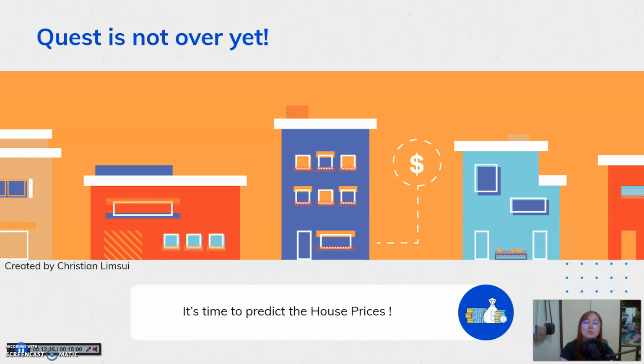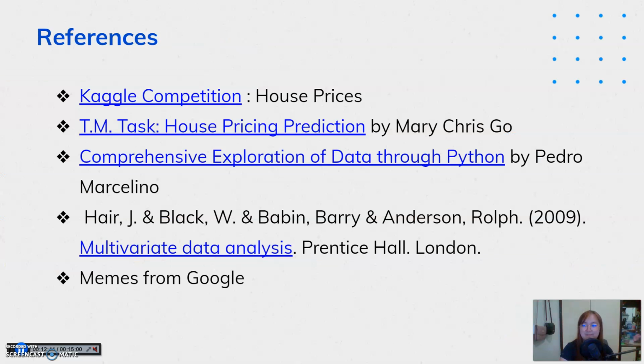So, the quest is not over yet. This is just the starting point of the challenge. For me, it's the most tedious but a very essential part of machine learning, and a lot of data scientists tend to overlook this process and just jump too soon into the water. You don't want to do that because the quality that goes into your model comes out as well. It's time to predict the house price, and I'm going to leave that to you with your machine learning skills, and you can join the Kaggle competition as well.